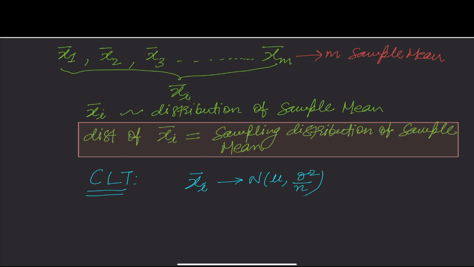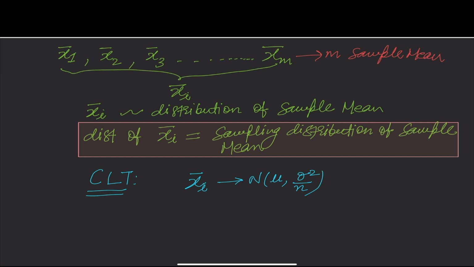This means that as the size of the sample increases, the variability, that is the spread of the sample mean, decreases. Let me explain this with an example.